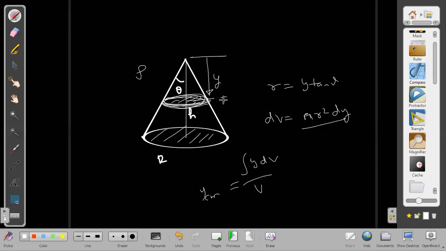See, width is along this side. Now some students will start taking dl. Can we take dl? No. We have to take the width of the disk along the y axis. You have to take the width of the disk. When did I take dl?